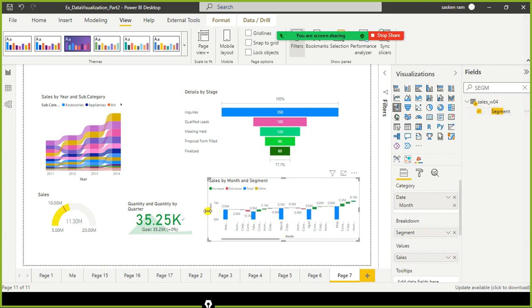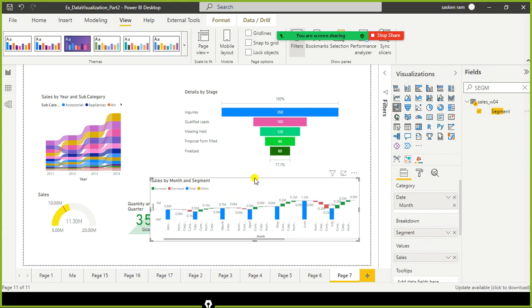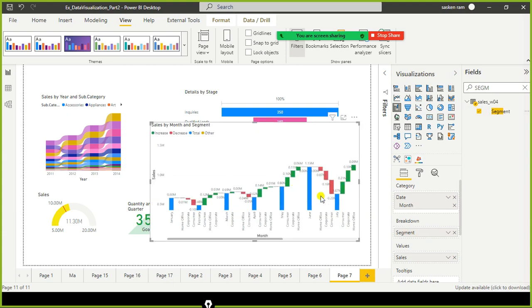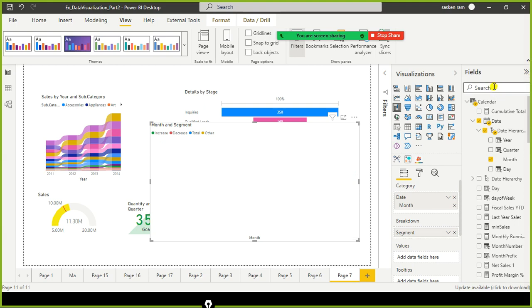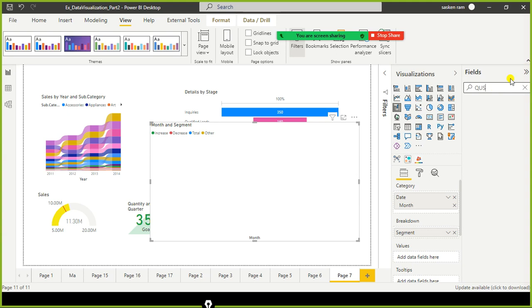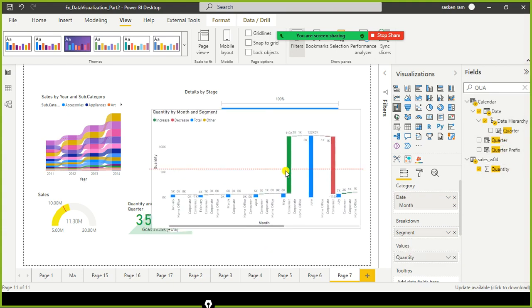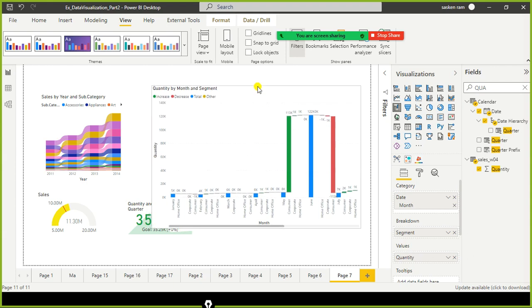Look here. Instead of sales, I just use quantity. It doesn't look good, so I better use the